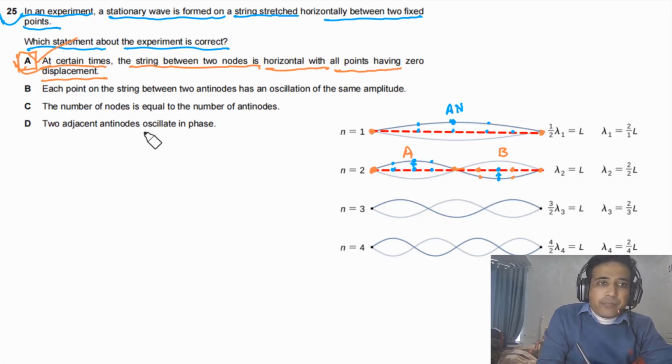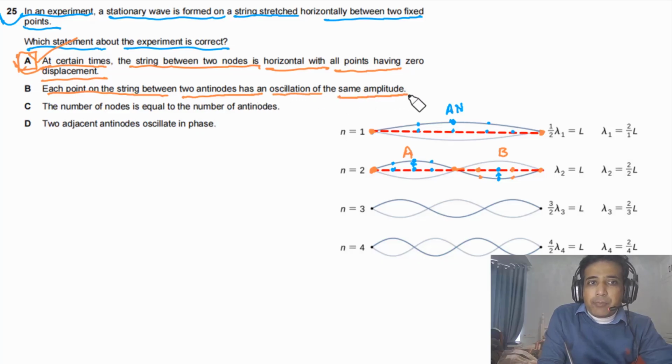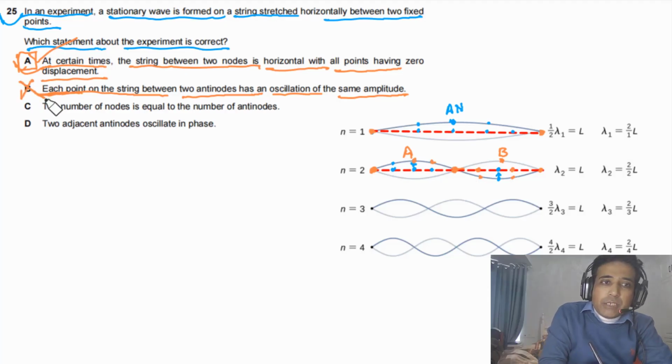This option is correct. Each point on the string between two antinodes has an oscillation with the same amplitude. No. Each point on the string between two antinodes, meaning between this antinode and this antinode, has a different amplitude. This has maximum amplitude, this is smaller and even lower. So here amplitude is equal to 0. So it means this option is incorrect.